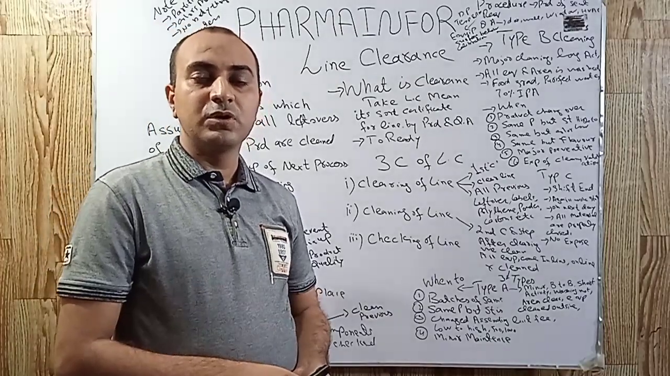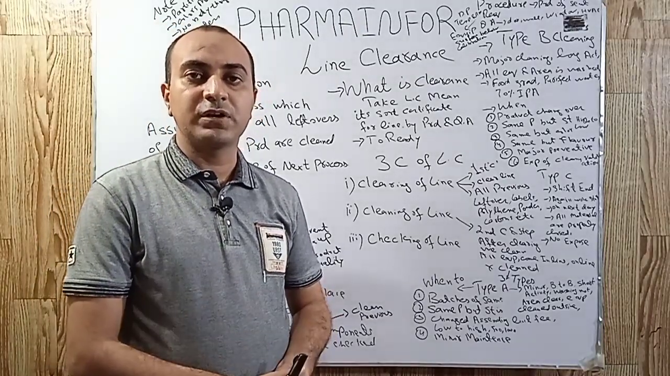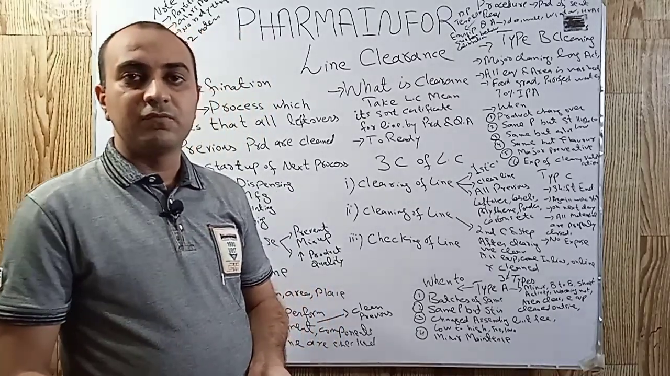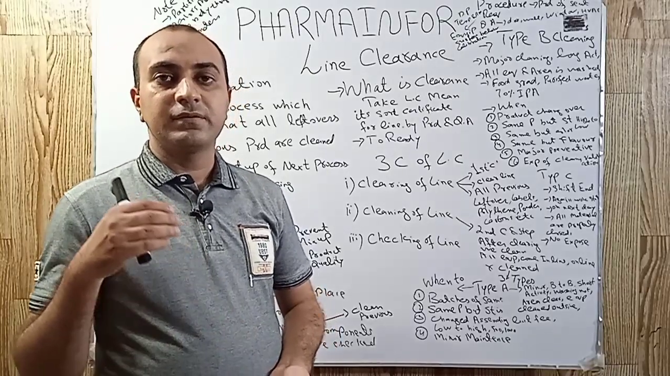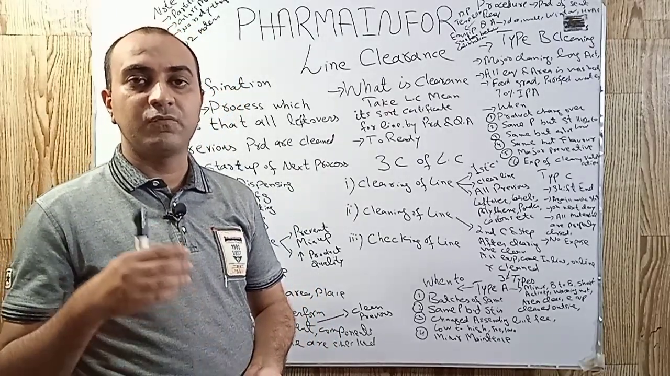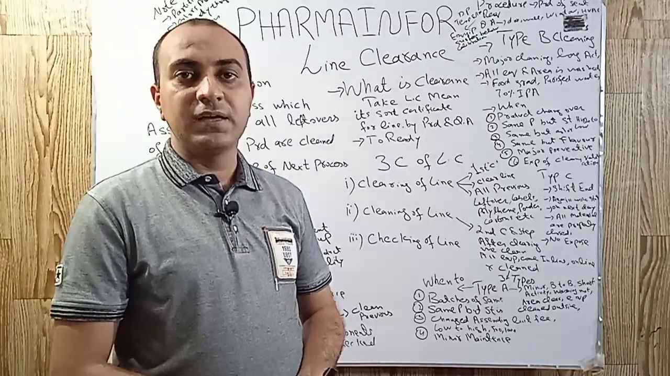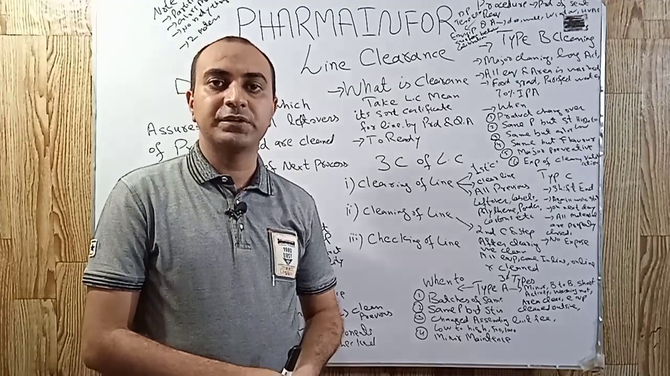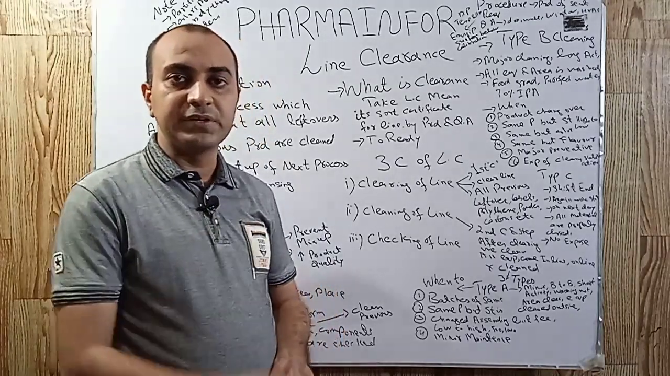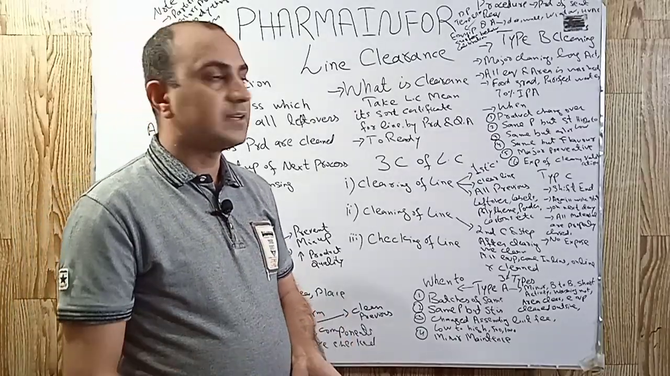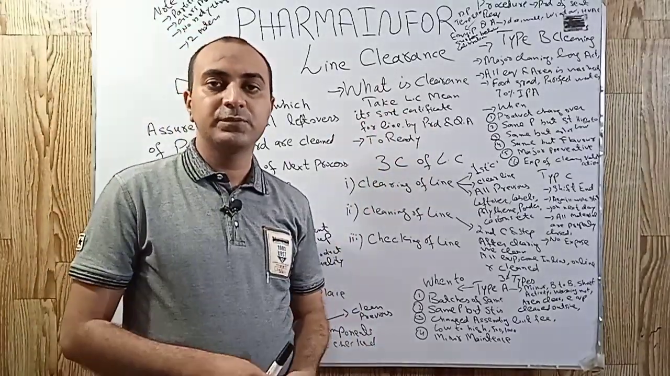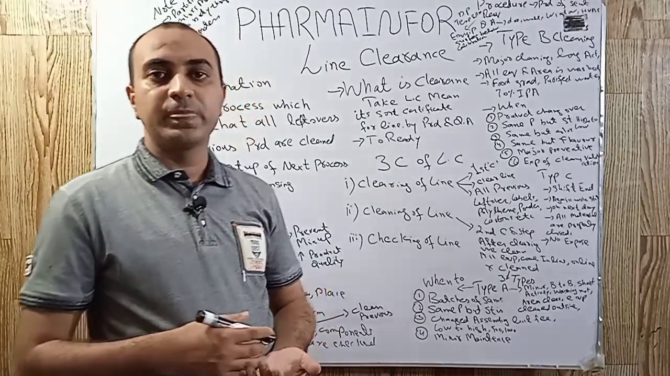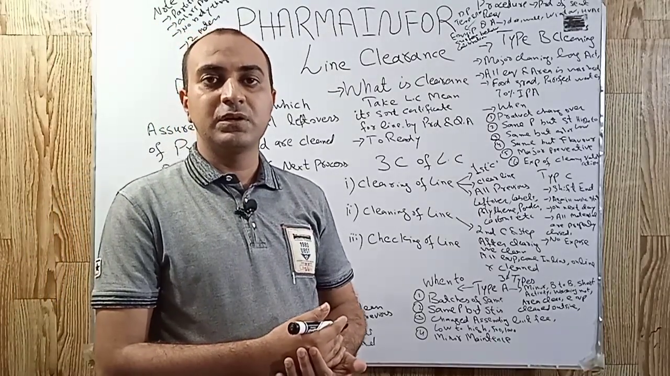So in this video today we will discuss what is line, what is the meaning of line, what is inline, what is online, and what is clearance, what are the three C's of line clearance. We will also discuss types of cleaning, what is type A cleaning, what is type B cleaning, what is type C cleaning, when major cleaning is performed, when we require to perform minor cleaning,